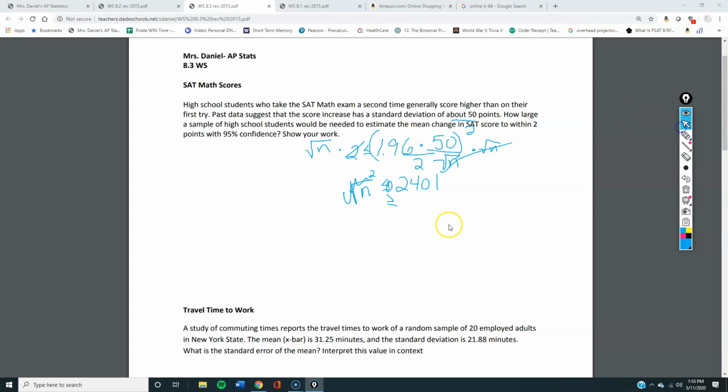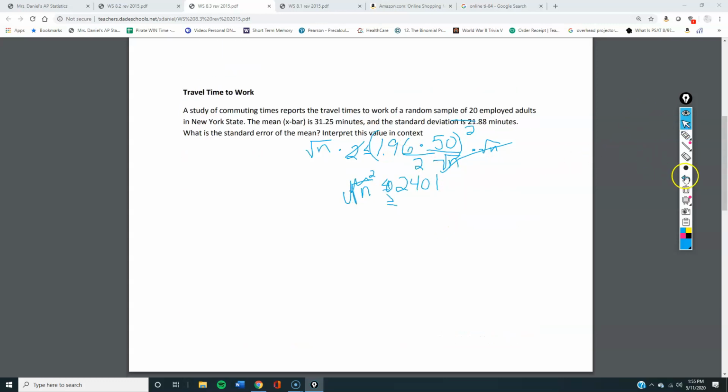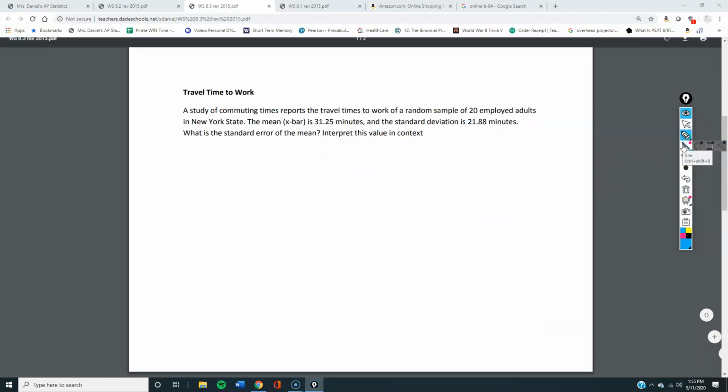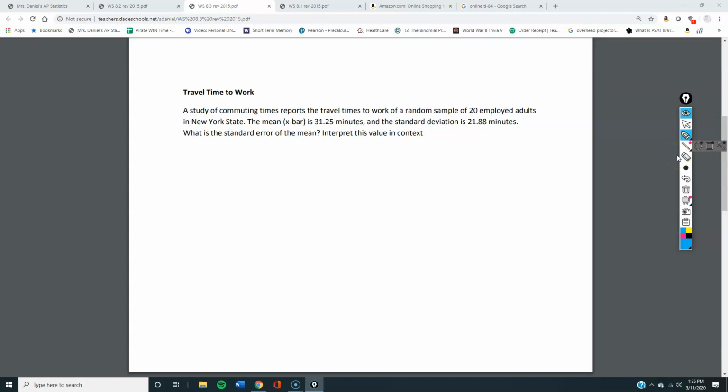Time to travel, time to work, time travel to work. All right. Look at this beast. So standard error. What's standard error? What's your standard deviation? Divide by square root of n.